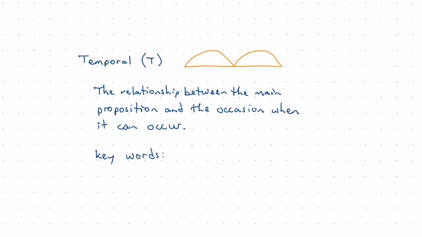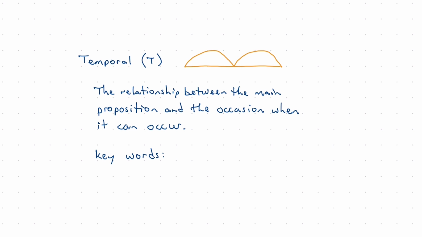In this video, I want to look at the temporal relationship. There's a relationship that's built around the time element in Scripture, and then we'll look at another relationship, the locational or locative relationship, in another video. But here we have a temporal relationship. This will be symbolized simply with the letter T, and we have the definition here: the relationship between the main proposition and the occasion when it can occur, or when it did occur if it's in the past. So we have that relationship.